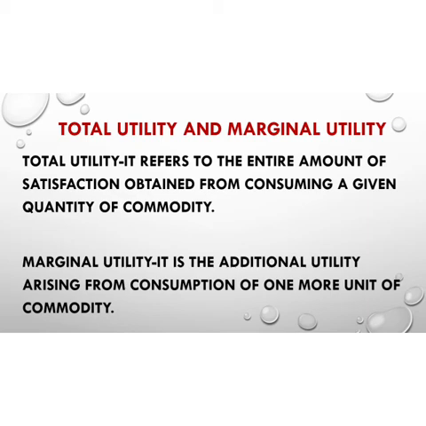Now what is the marginal utility? Marginal utility is the additional utility arising from the consumption of one more unit of a commodity. Let us take the previous example. When I consumed the second mango, I get a utility of 17, and when I consumed the first mango, I get a utility of 10. Now when I subtract my current utility from the previous utility, 17 minus 10, this becomes my marginal utility. So we can say that marginal utility is the utility which results from a unit increase in consumption.